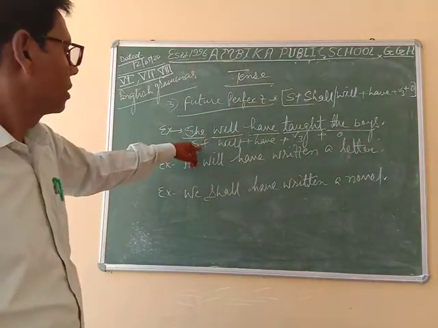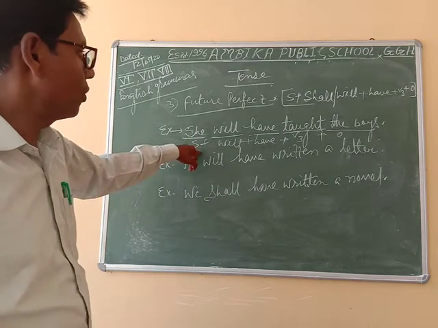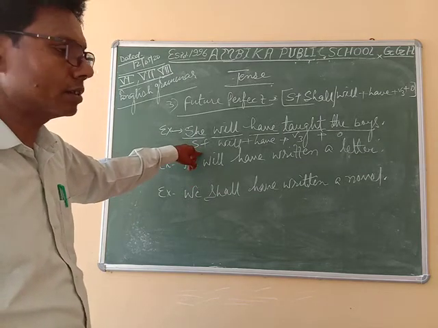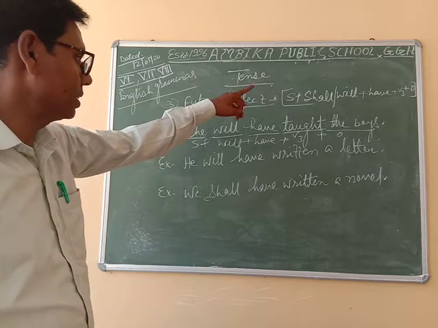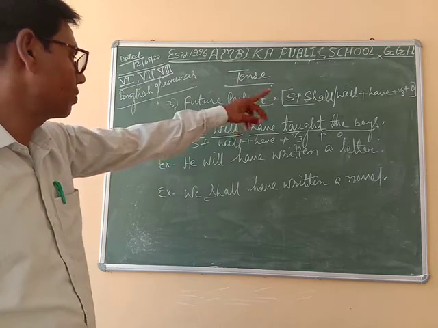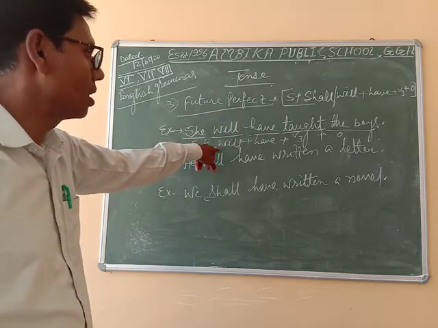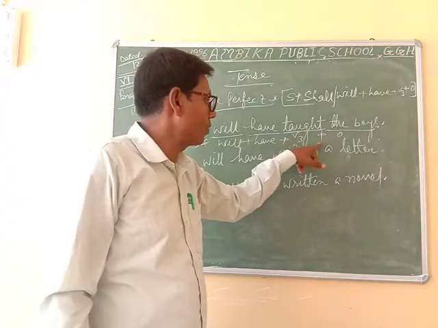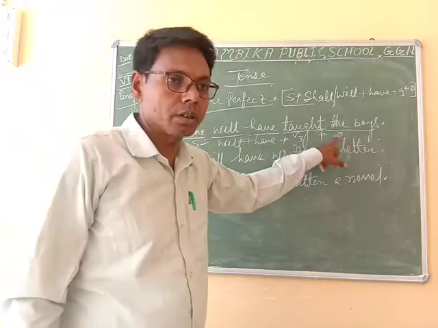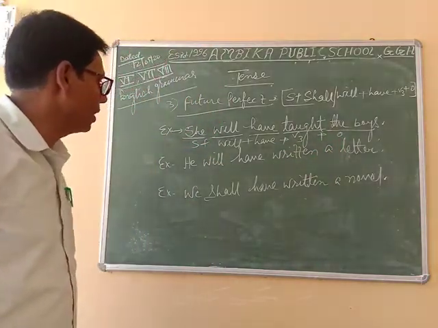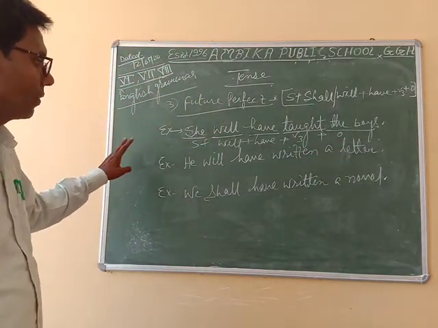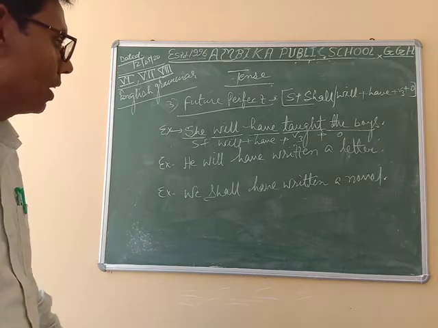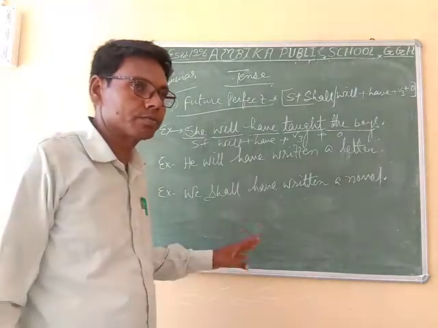So calculate it by the help of the structure of future perfect. Subject is given, after subject comes will, will after have, have after third form, and third form after object.